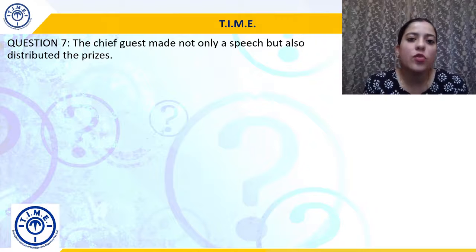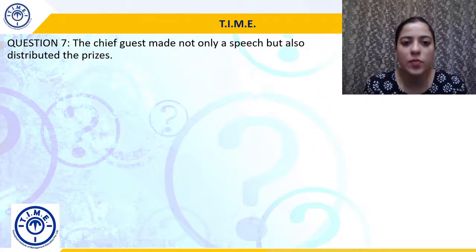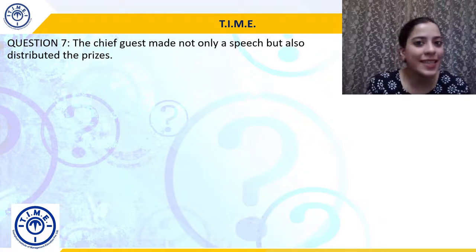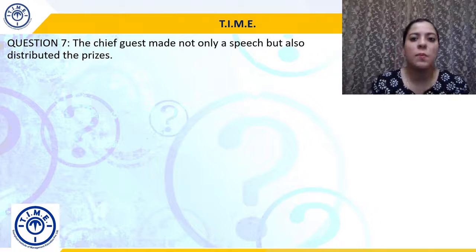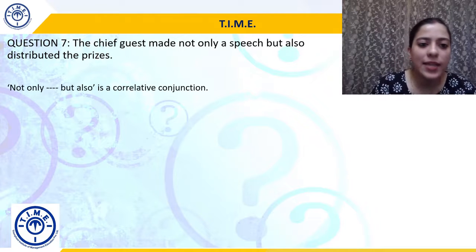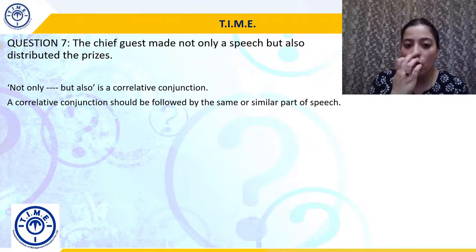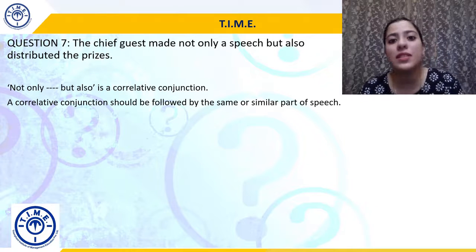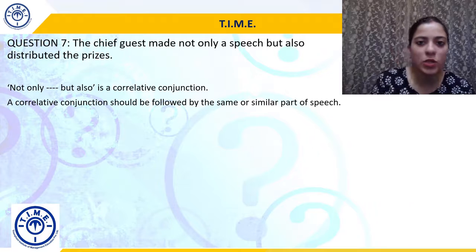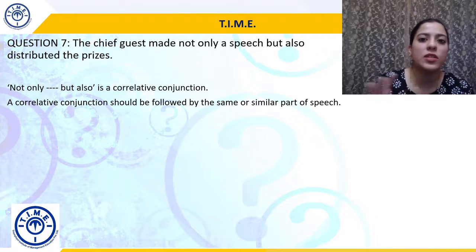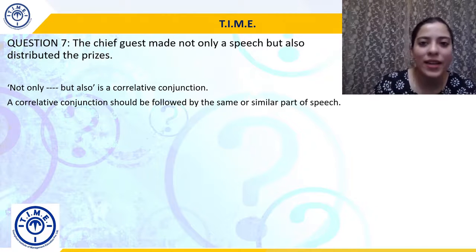The chief guest made not only a speech but also distributed the prizes. So here I can clearly see the conjunction not only but also. So the error is that not only but also is a correlative conjunction, but it should be followed by same or similar part of speech, right? It should be joining two things of equal rank.